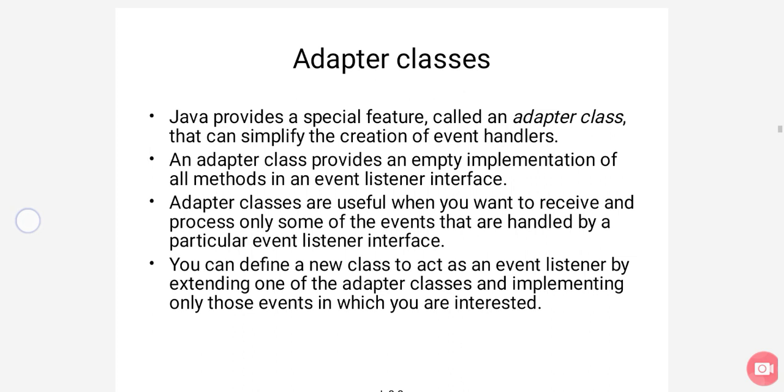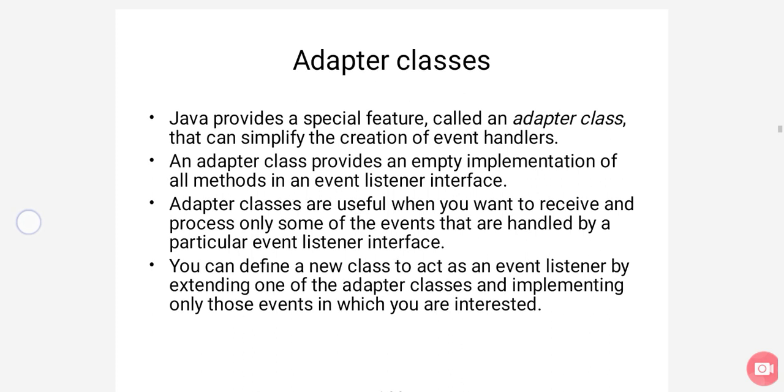Already we know the definition of an interface. An interface contains only declarations. It doesn't have any implementation. In an extended class we need to give the implementation for the particular interface. So the adapter class is using the feature of Java abstraction. An adapter class also provides an empty implementation of the methods in the event listener interface.